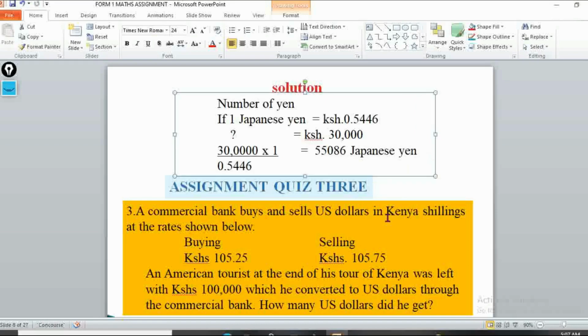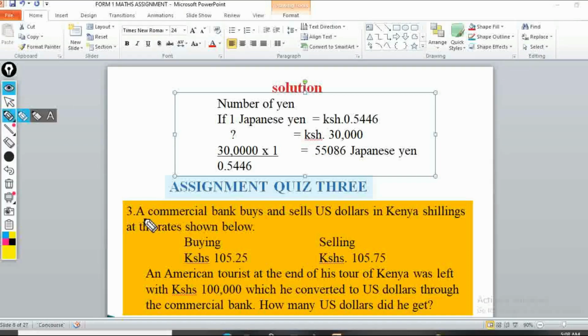Yes, now there it is. Okay, now the assignment to this question is as follows. So let me pick my pen.